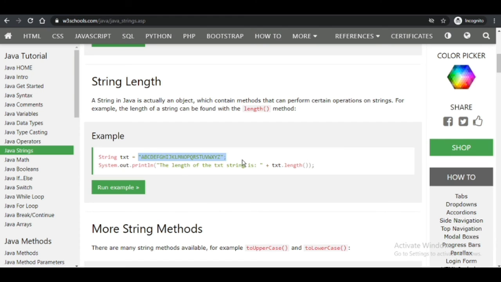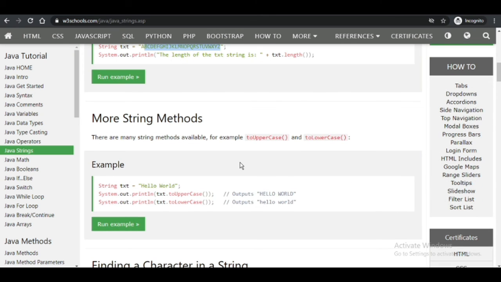This is a text string, and then how to output this. We write any statement, whatever we want to write, within System.out.println, then we add text.length. That is the length of the string. Like if only a is written, what will be the length? 1. If everything is written, the length is the total number of characters over here.